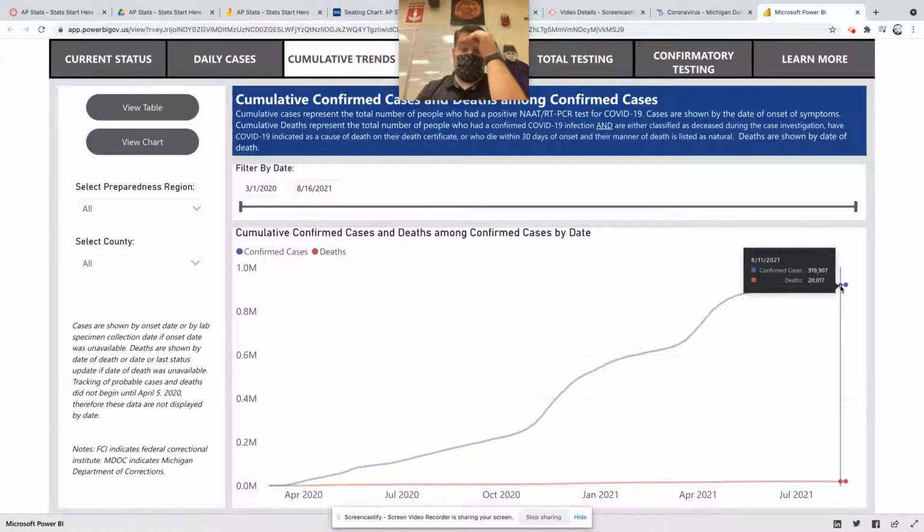And that's from March 1st of 2020 until 8/16, so 2 days ago, right? So those are the number of confirmed cases of COVID.